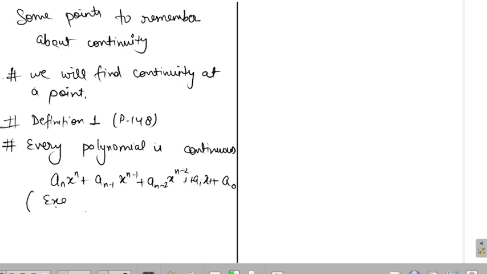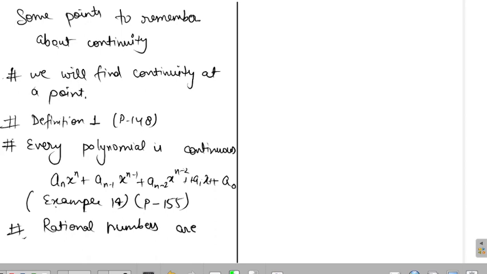It is example 14, and in my book it is on page number 155. Please also read this, understand this, and do it on your own. It is the proof of why every polynomial is continuous. Okay. One more thing, all rational functions are continuous.